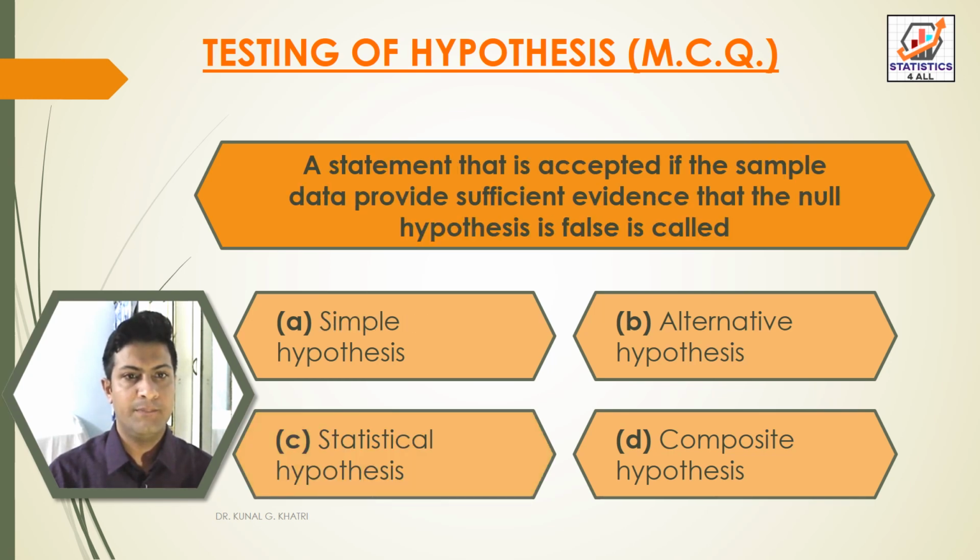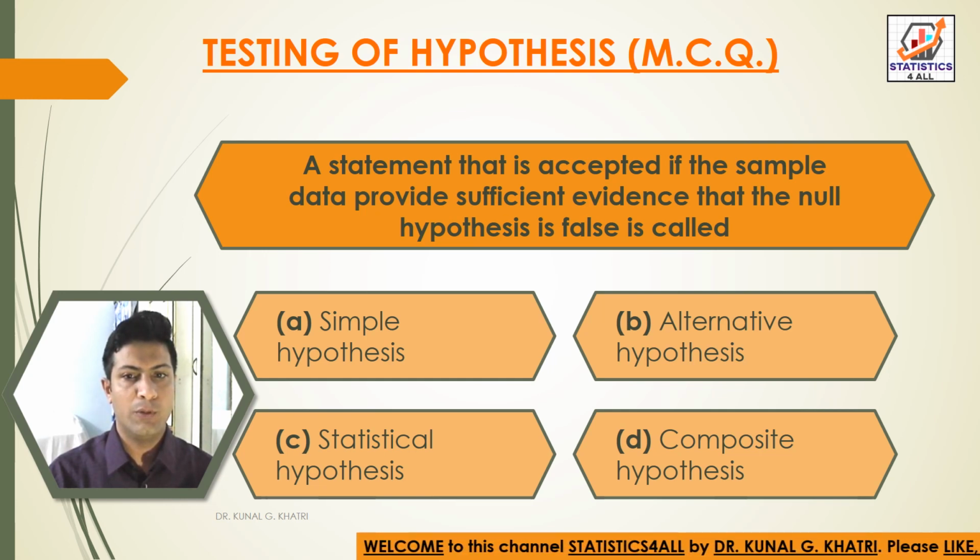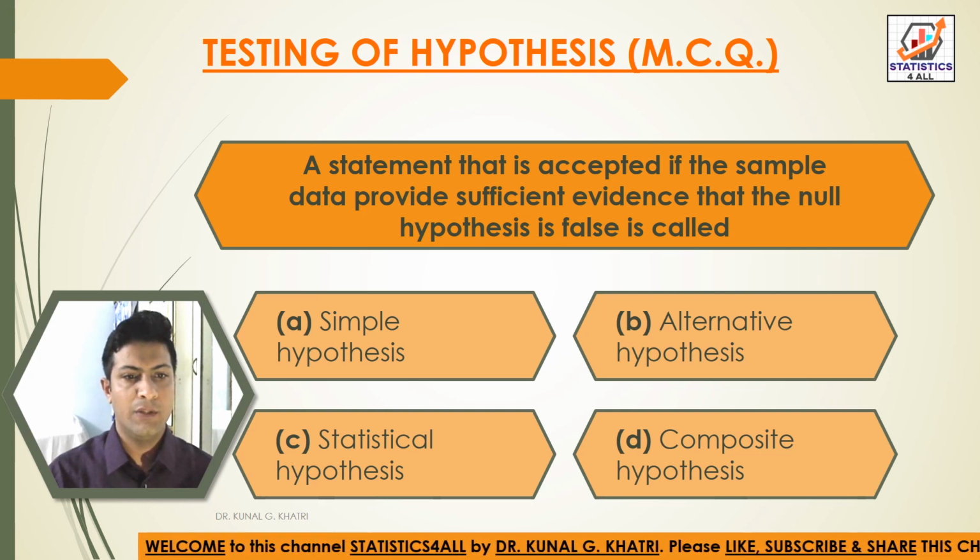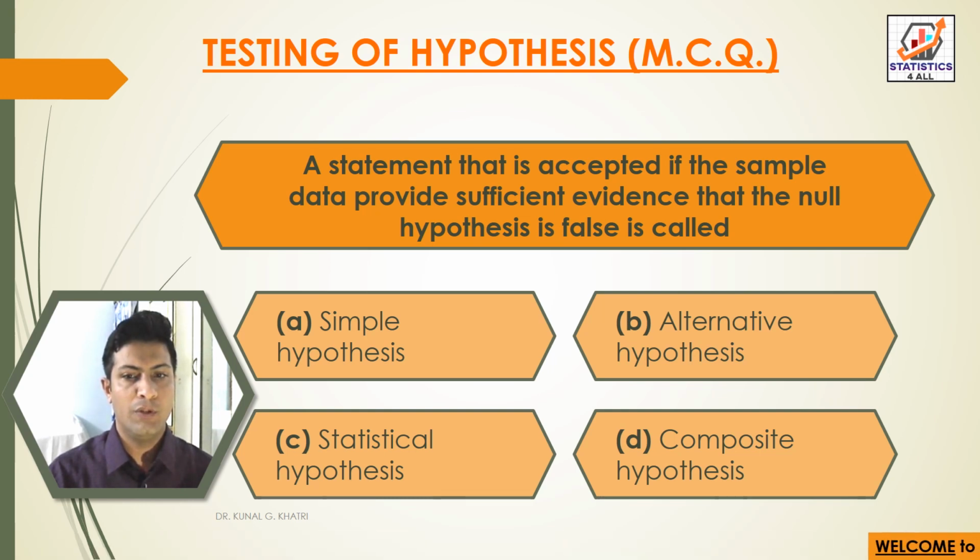Next question, a statement that is accepted if the sample data provides sufficient evidence that the null hypothesis is false is called option A simple hypothesis, option B alternative hypothesis, option C statistical hypothesis, option D composite hypothesis. So here we have answer option B alternative hypothesis. A statement that is accepted if the sample data provide sufficient evidence that the null hypothesis is false is called alternative hypothesis.